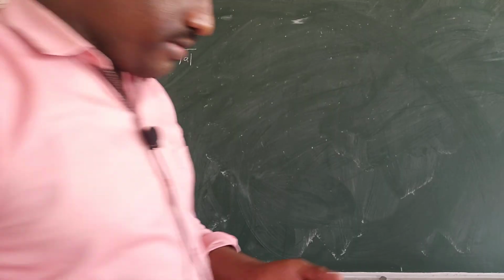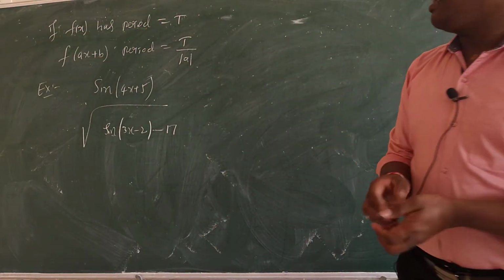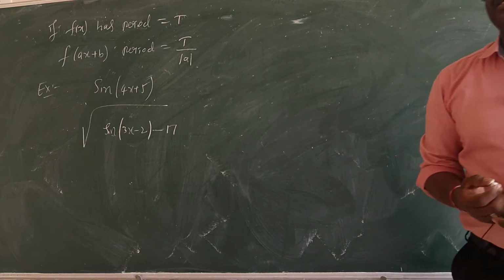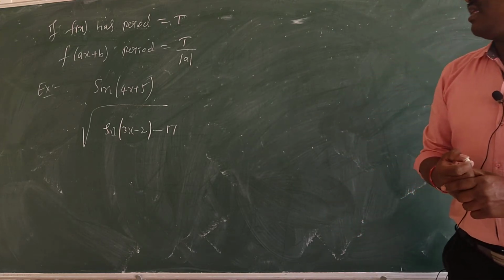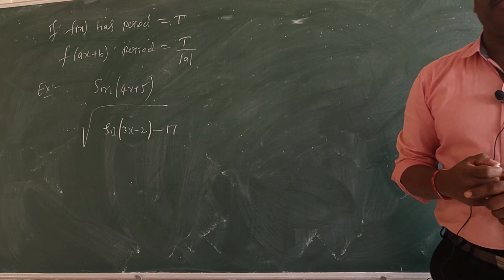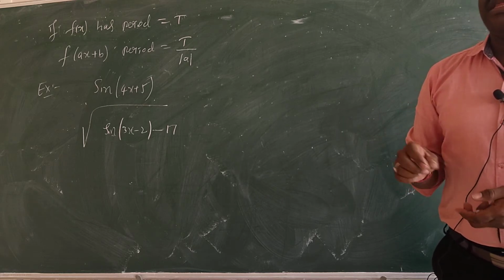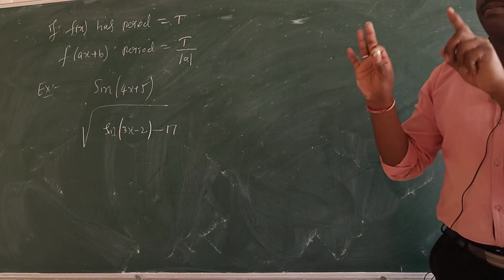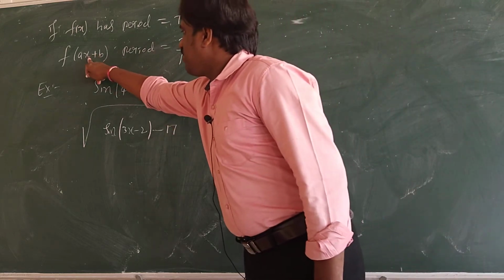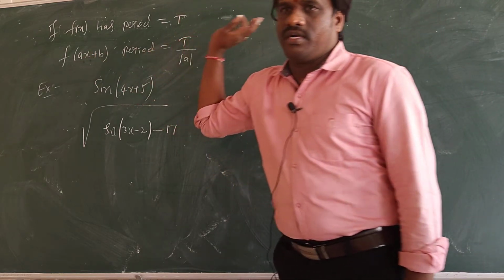So last point here. Any function you have whose period is t, then when you have f of ax plus b form, the function period will be t by mod a. Like you have coefficient of x is a, so you get mod a.